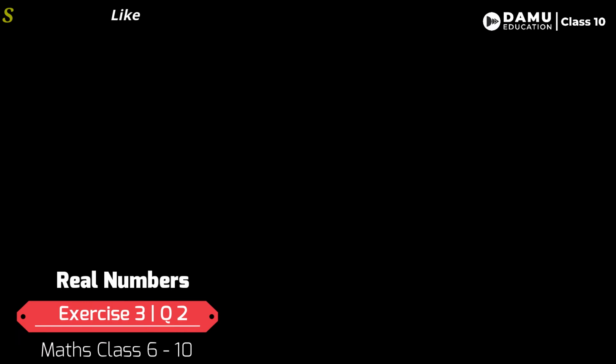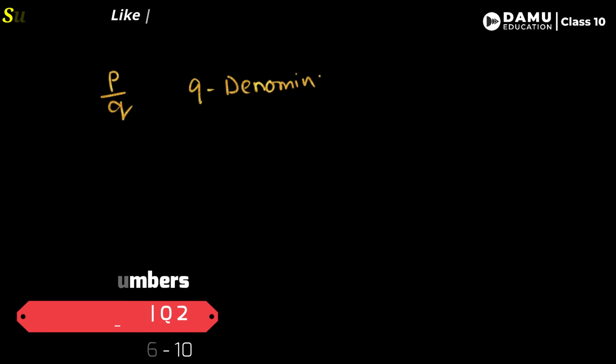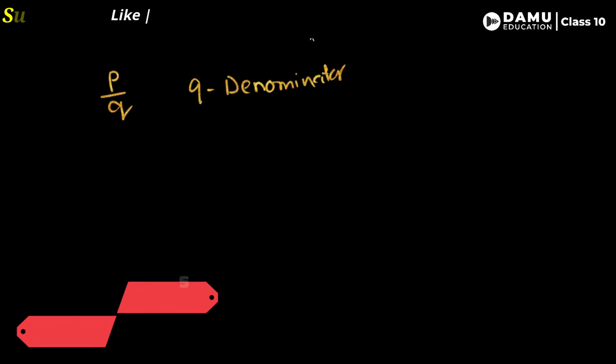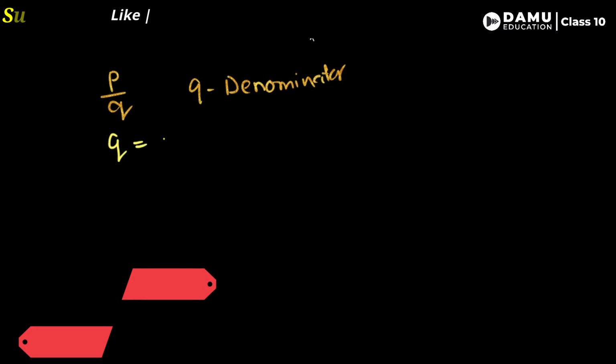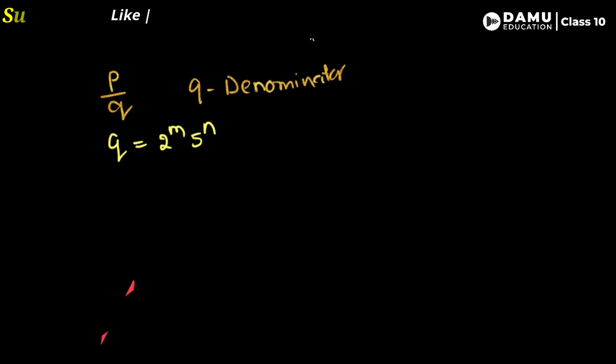If it is terminating, let's take p by q. They are given in this format. Here q is the denominator, so we have to concentrate on the denominator. If you write q in the format of 2 power m, 5 power n after doing prime factorization, if and only if it is 2 power m 5 power n, then only it is terminating. So you can say terminating decimal like this, if it is possible with that form.